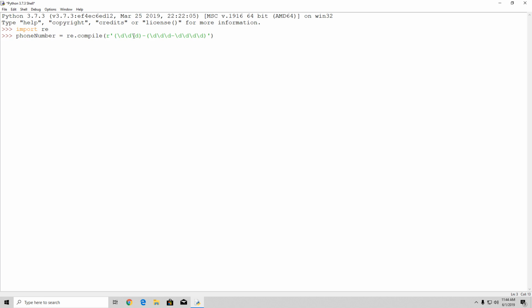Okay? So what we did right here is we actually created the same syntax as the previous example, but right here we divided them into different elements.